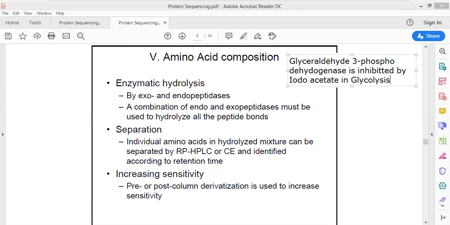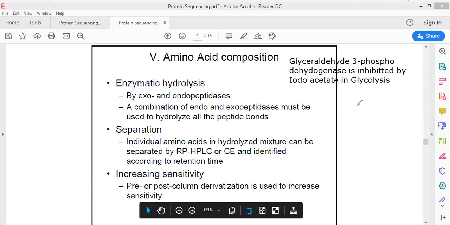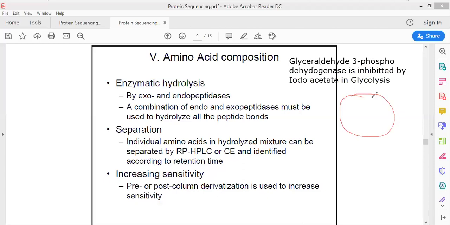Because this enzyme, glyceraldehyde 3-phosphate dehydrogenase, has a structure that could be drawn like this. It will have sulfur here, and this sulfur will be bound to another sulfur. Like this, the first reaction center, the second reaction center.